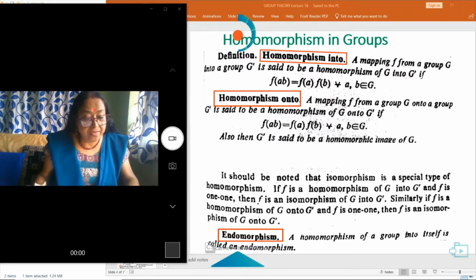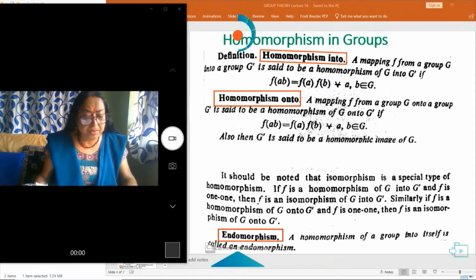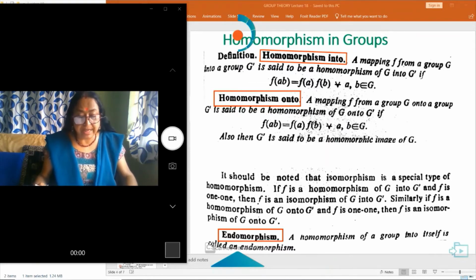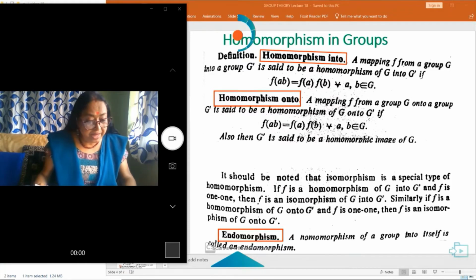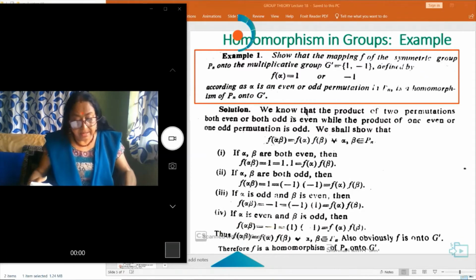Similarly, if f is a homomorphism of G onto G dash and f is 1-1, then f is called an isomorphism of G onto G dash. What is endomorphism? A homomorphism of a group into itself is called an endomorphism.